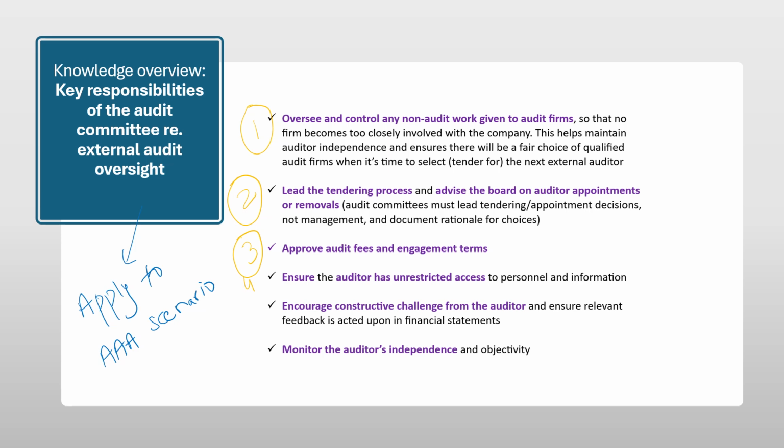They need to make sure that external auditors do have unrestricted access to all information and personnel. Remember, from an external auditor's point of view, this is a precondition of audit, but we are talking about a separate standard which talks about audit committee's responsibilities. So during the audit, if external auditors are not being able to access any information, it is the audit committee's responsibility to sort this out for them.